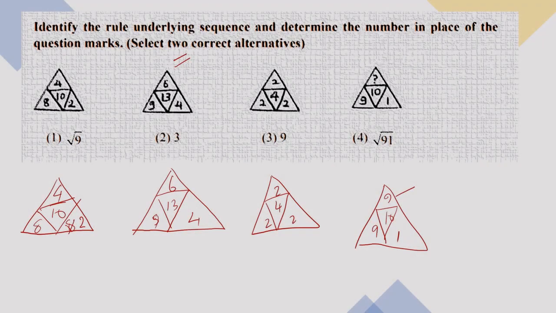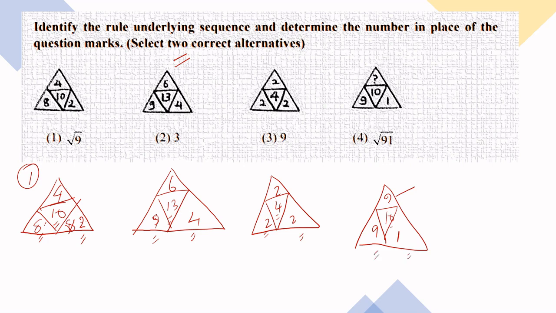I could think in many ways, and you also might have got it in many ways, and two answers are there. All these are a little bit of complicated type of question. Listen here, you can see that 8 plus 2, this 8 plus 2 is equal to 10 in the middle, and I'm taking the first case. A lot of relationships you can see here. One relationship is this 8 plus 2 is equal to 10. The same way 9 plus 4 is equal to 13. 2 plus 2 is equal to 4, 9 plus 1 is equal to 10.